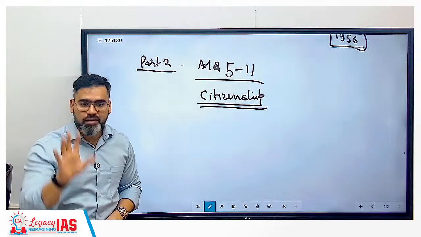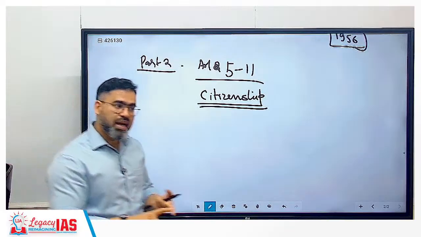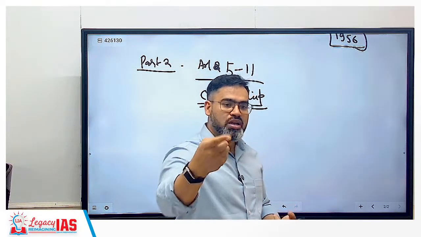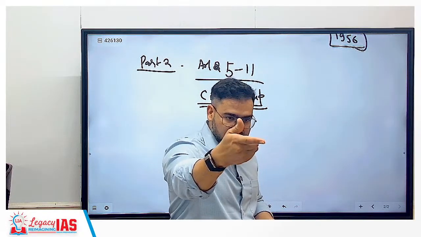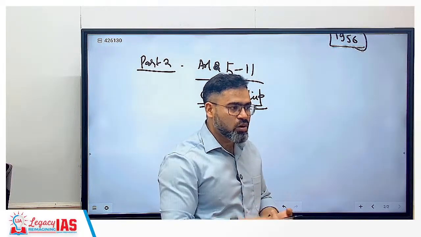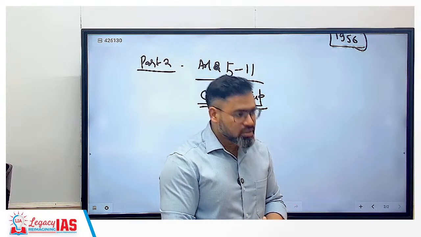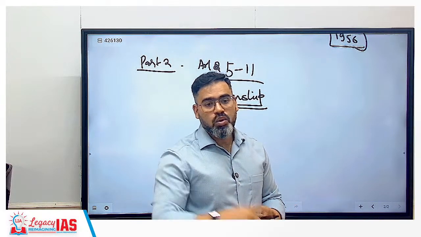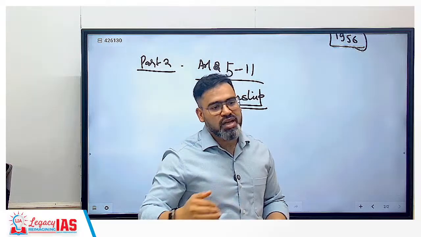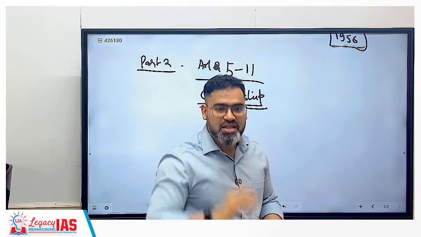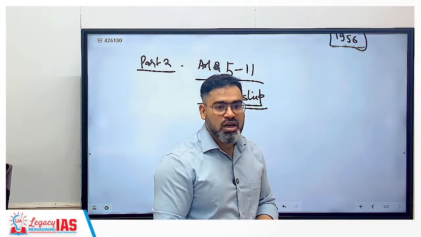There are 5 methods to get Indian citizenship. By birth, that you got. By descent: what is descent? Your parents are working in another country, and the child has taken birth in that country. That child can get Indian citizenship through descent because the parents were Indian citizens. Or by registration: you were Indian earlier, like your parents or grandparents, but you migrated to another country and are now a US citizen, but you want to come back to India, so now you can come back through registration.